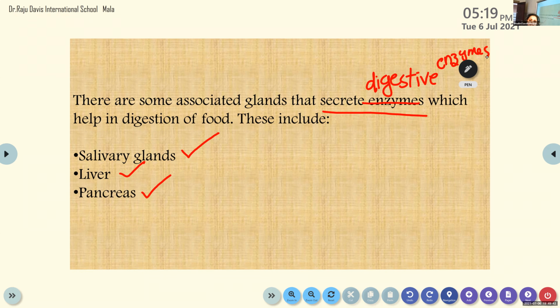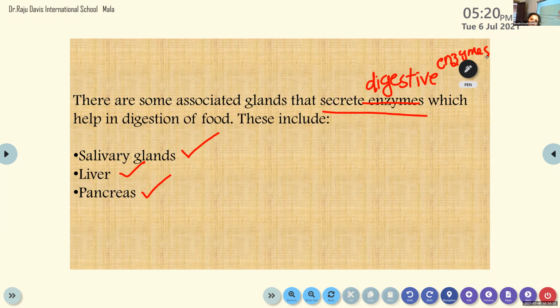What is the function of this digestive juice or digestive enzyme? They secrete enzymes and help in the digestion of food. And what do you mean by digestion of food? What is the exact process that takes place in digestion? Yes, the breakdown of complex substances into simpler forms. Excellent, students. Digestion of food means the breakdown of the complex substances of food into simpler ones. It takes place with the help of digestive enzymes or digestive juices, and these digestive juices are secreted by the three glands.